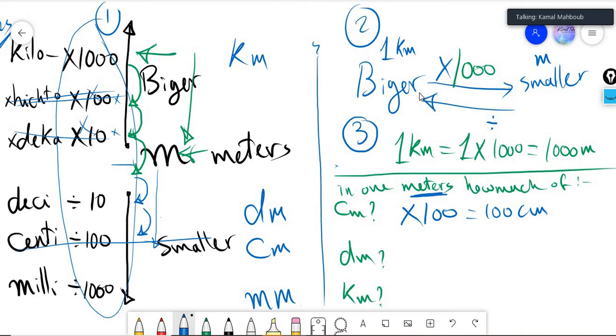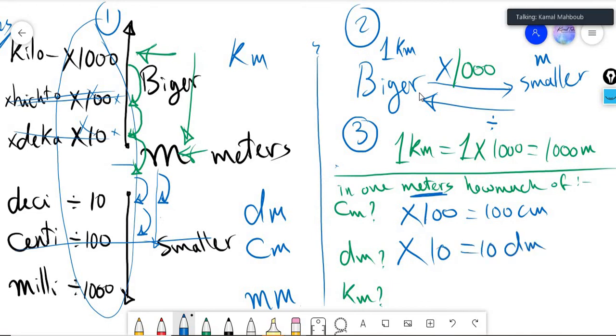From 1 meter to decimeter, meter, decimeter, multiply. How many steps will we use? 1 step. So just 10. It equals 10 decimeters.